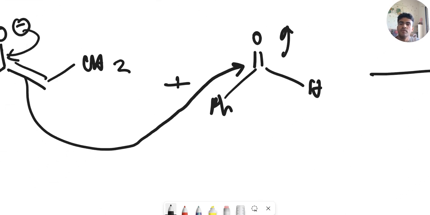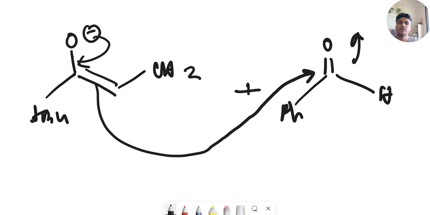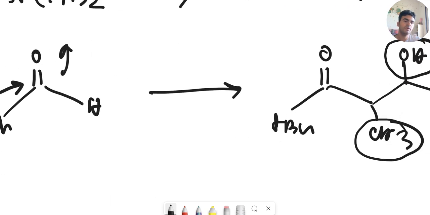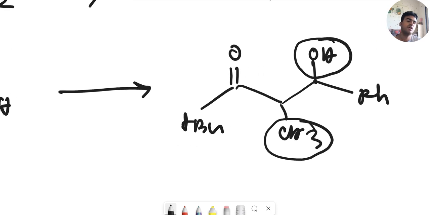Now when this cis enolate reacts with benzaldehyde, a cross aldol reaction will take place. That is, the product will be this. Now our question is, what will be the stereochemistry of this CH3 and OH group?